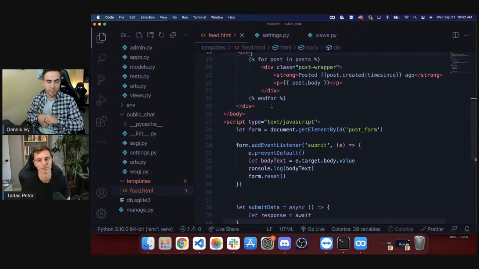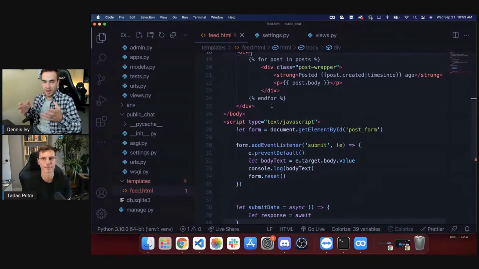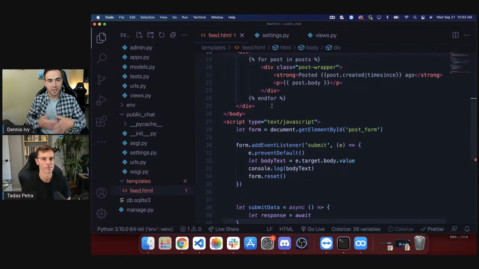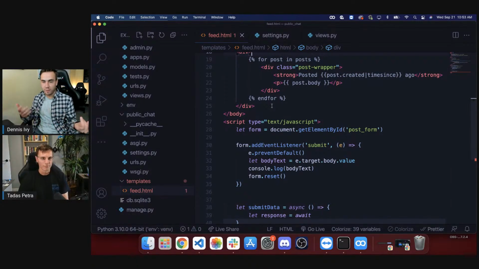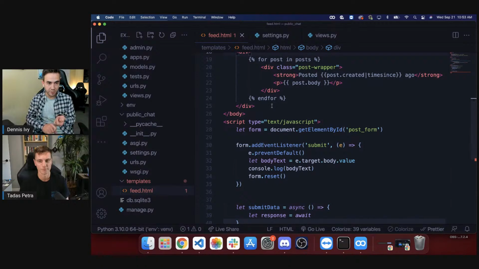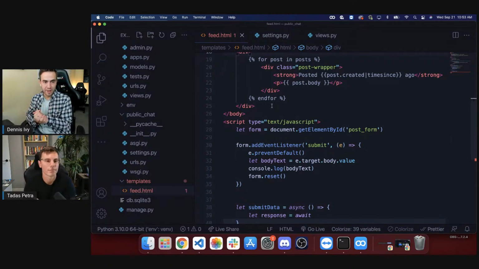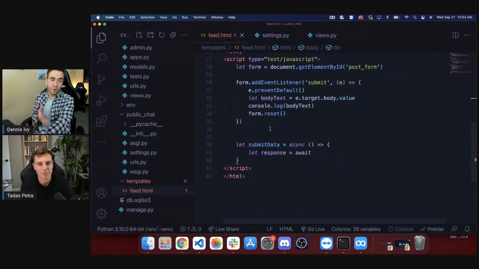You are probably going to need third-party packages. Most applications you're going to build, or at least the bigger ones, are going to need some form of JavaScript in them just for UI interactivity. So Django can build it, but it's only one part of it. It's a tool to do server-side rendering. It has this templating engine, but for real-time chat, even with Django, you're going to have to use something like Django Channels or Agora. That's what we're using here. And then on the front end, you're going to need JavaScript to connect to it. So you can't just use Django. You're going to need a lot more than that. It handles one part of it. Great for building out APIs, by the way. I absolutely love it for that.